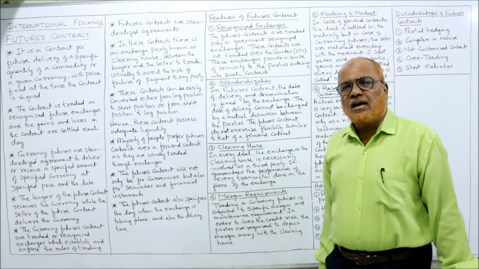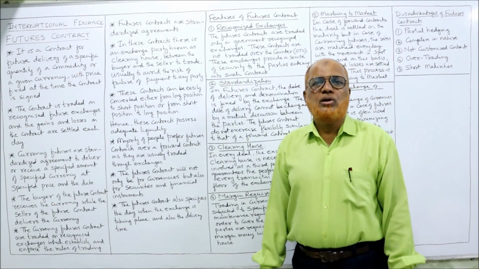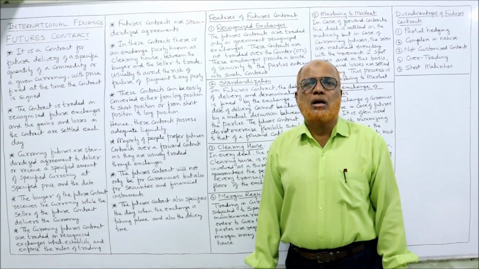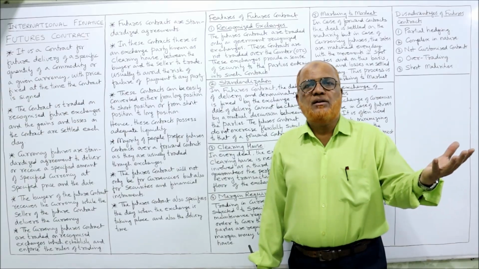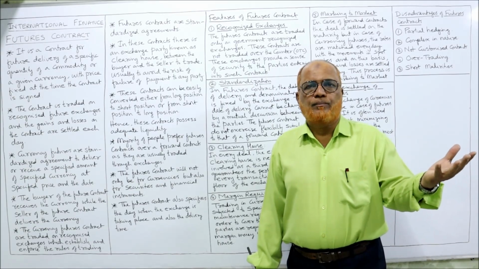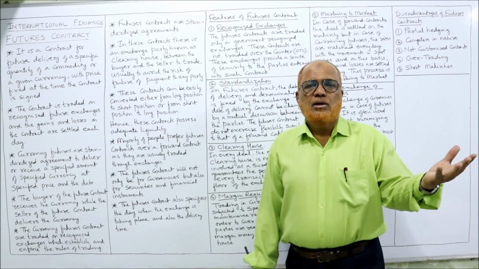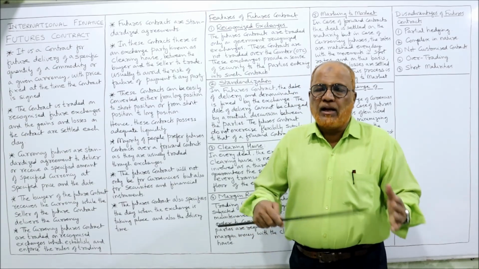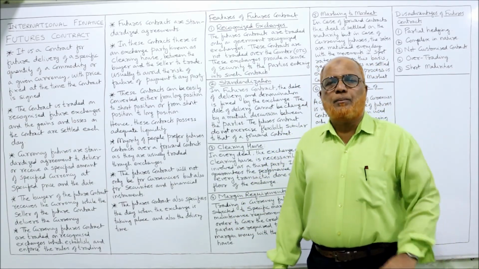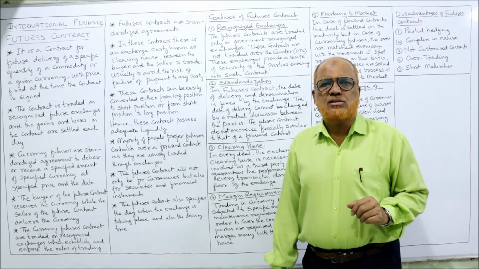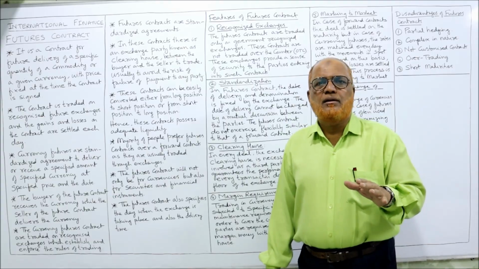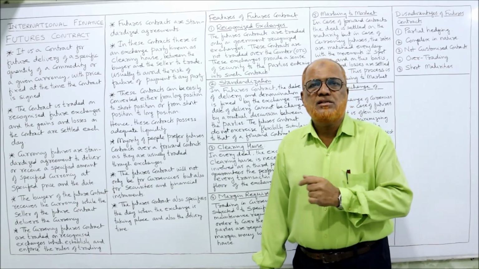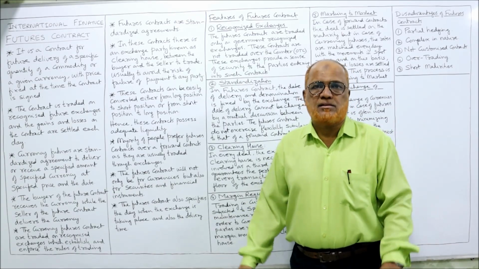Futures contracts are standardized agreements, meaning we cannot change them according to our terms. Everything is fixed by the futures exchange authority, that is, the clearing house. Unlike a forward contract, where the parties decide all the terms and conditions, which currency, which rate, which place, everything decided tailor-made, this is not tailor-made, it is standardized.